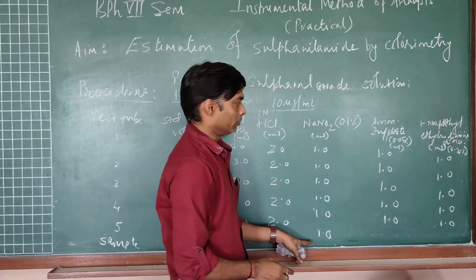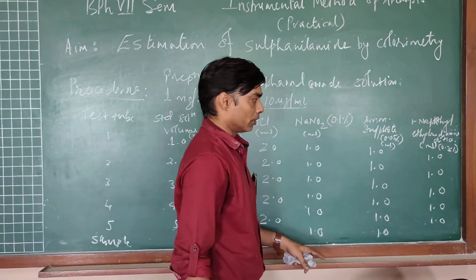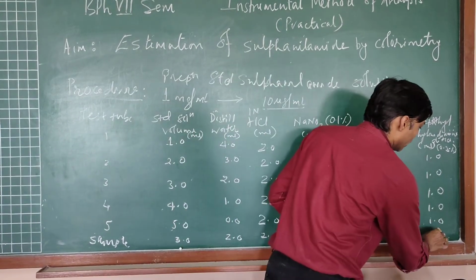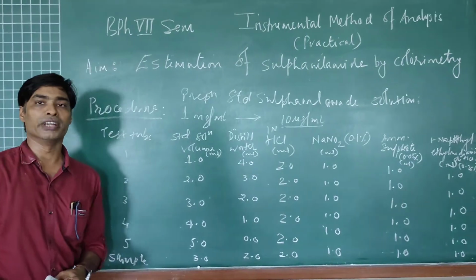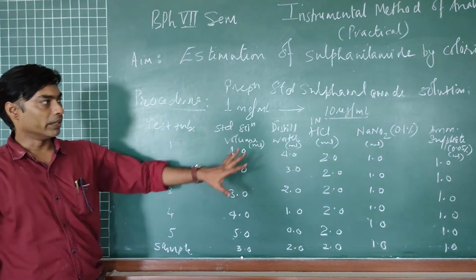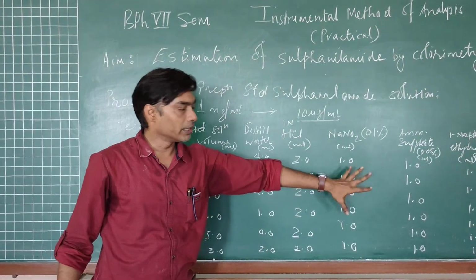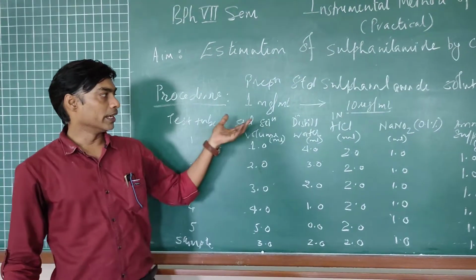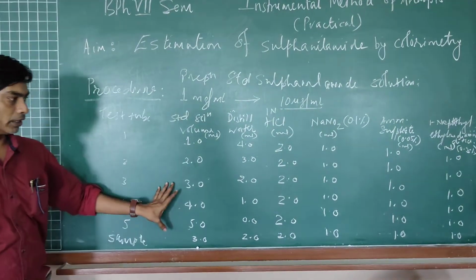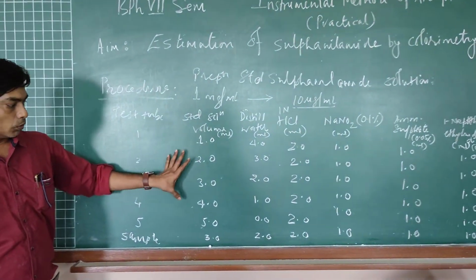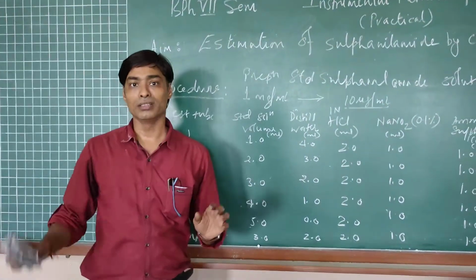Again the waiting period will be there. After the waiting period we will be adding ammonium sulfamate, and then we will be adding the coupling reagent, and we will wait for 3 to 5 minutes for all the test tubes so that the reaction is completed. The reading of the sample, like the standards, will be recorded at 530 to 540 nanometer, and once the reading is done, we will come back to the calculation part.